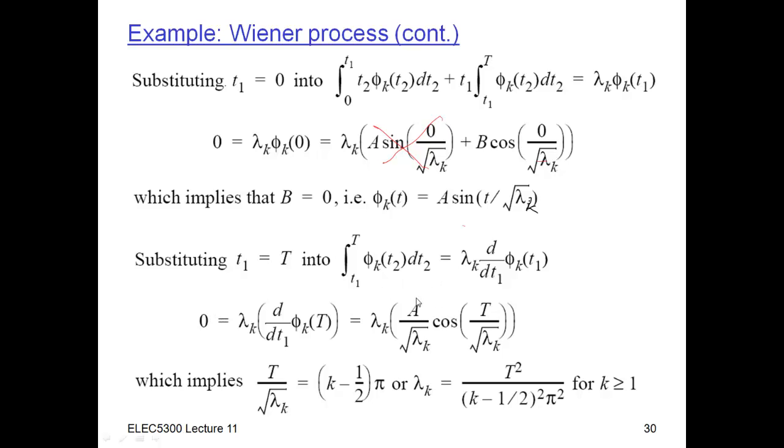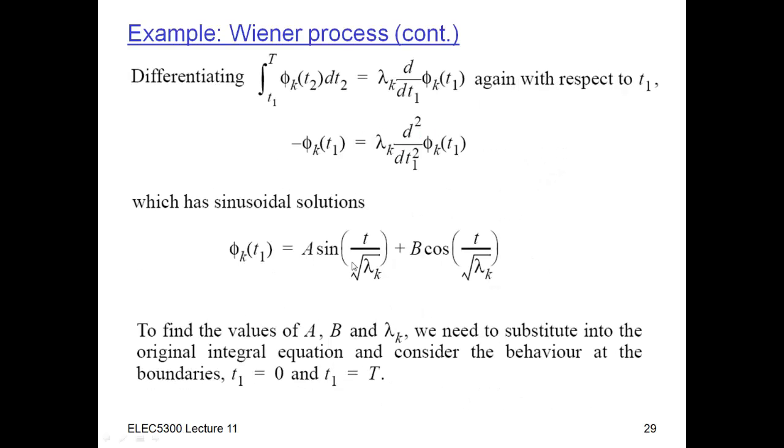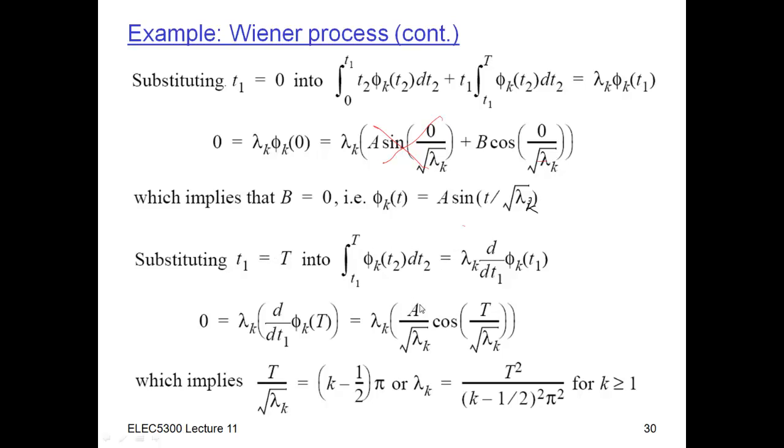I can't choose a equal to 0 to make this true, because that would be stupid: if I chose a equal to 0, then a and b are both 0, I just get 0, and it doesn't have norm 1. So I can't choose a equal to 0 here. The only way to make this thing 0 is to find the lambdas here, so I can't set these other ones equal to 0, because that would give me only one value. So I'm going to look at this part of the thing and set this equal to 0. Where does the cosine equal 0?